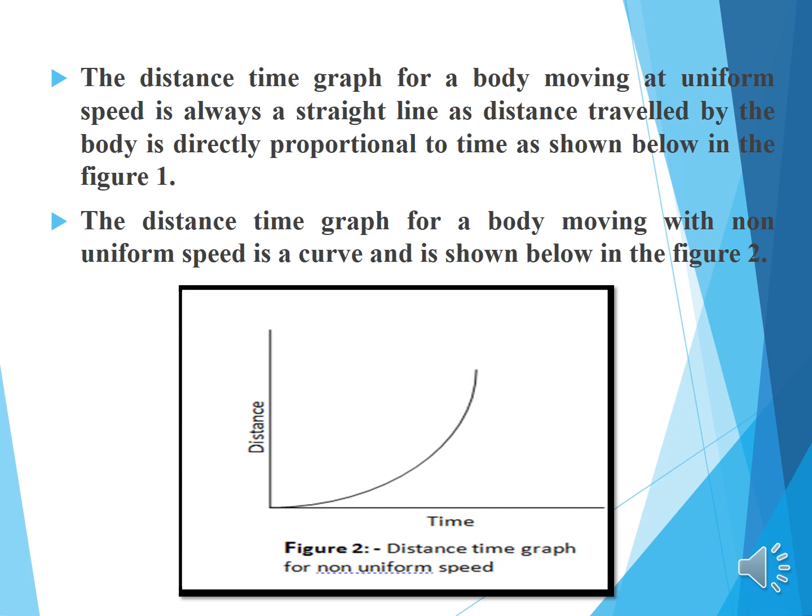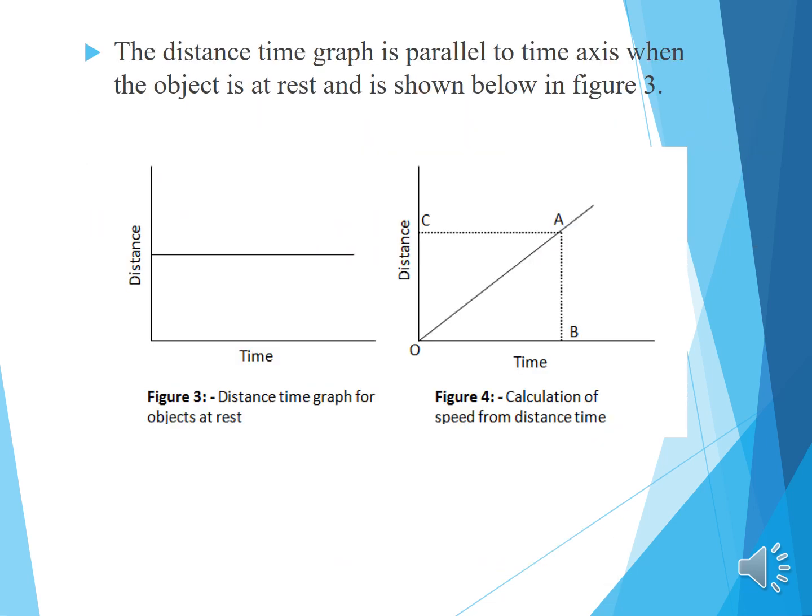So, distance time graph for non-uniform speed, for the graph representation which gives the calculation of... The distance time graph is parallel to the time axis when the object is at rest, as shown in figure 3. So here there is no change in the position of the object. The straight line is parallel to the time axis. The time is gradually increasing, but the position of the object is not increasing. So here we can say the object is at rest.